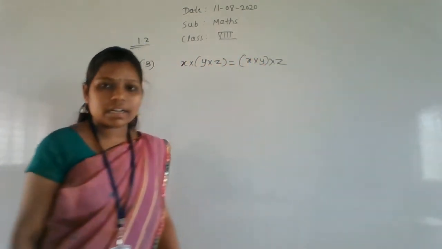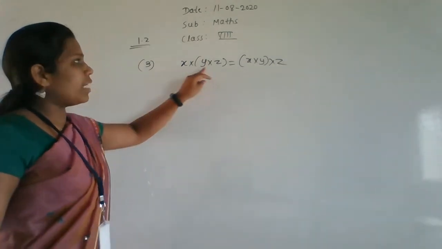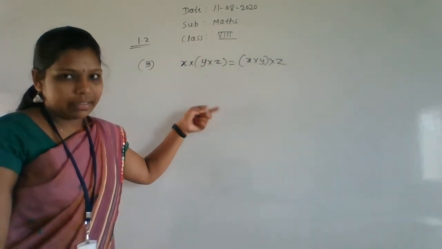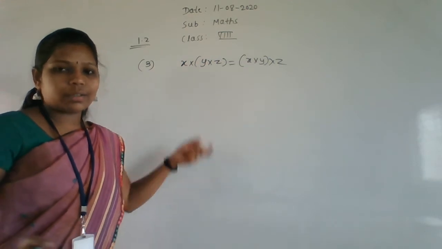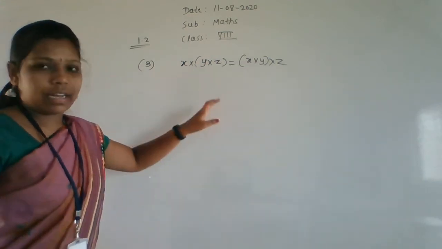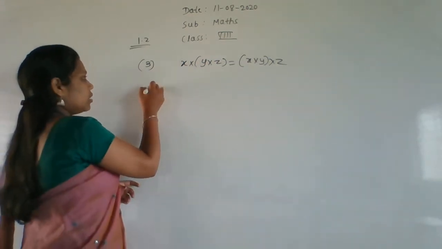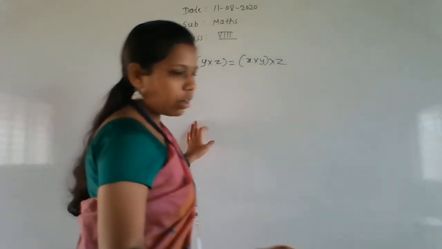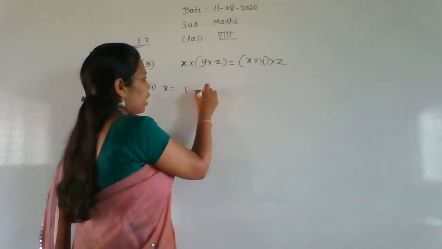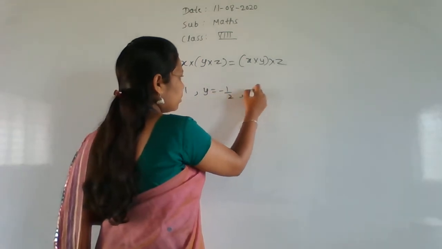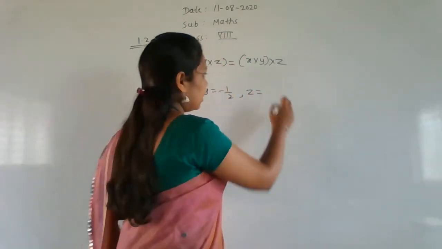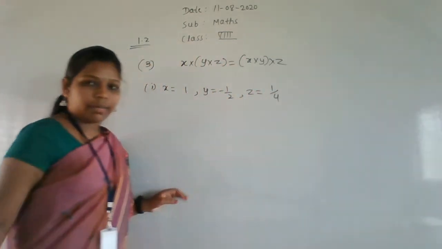It is nothing but the associative property. Instead of x, y, z, I told a, b, c. If you want, you can take other letters, but they have given x, y, z here. And the first question is: x equal to 1, y is equal to minus 1 by 2, and z is equal to 1 by 4.